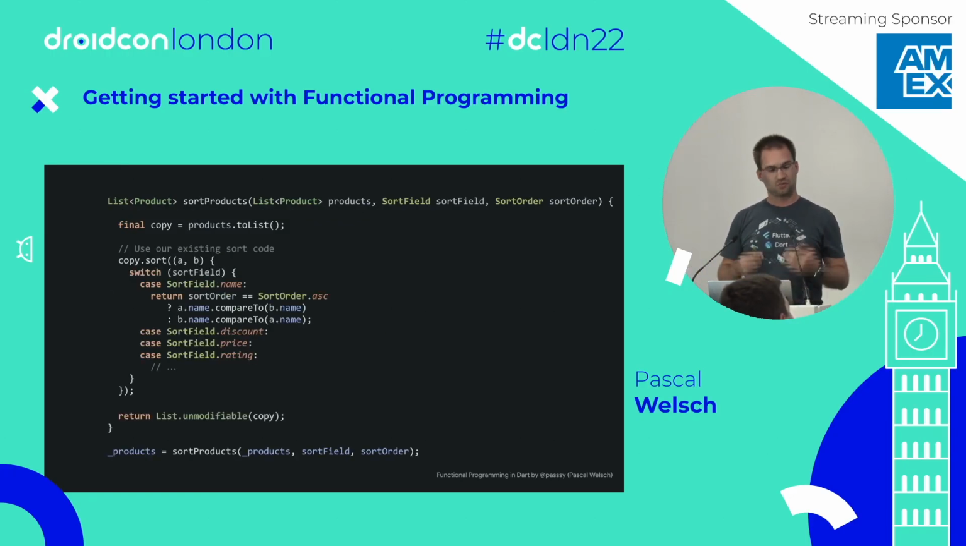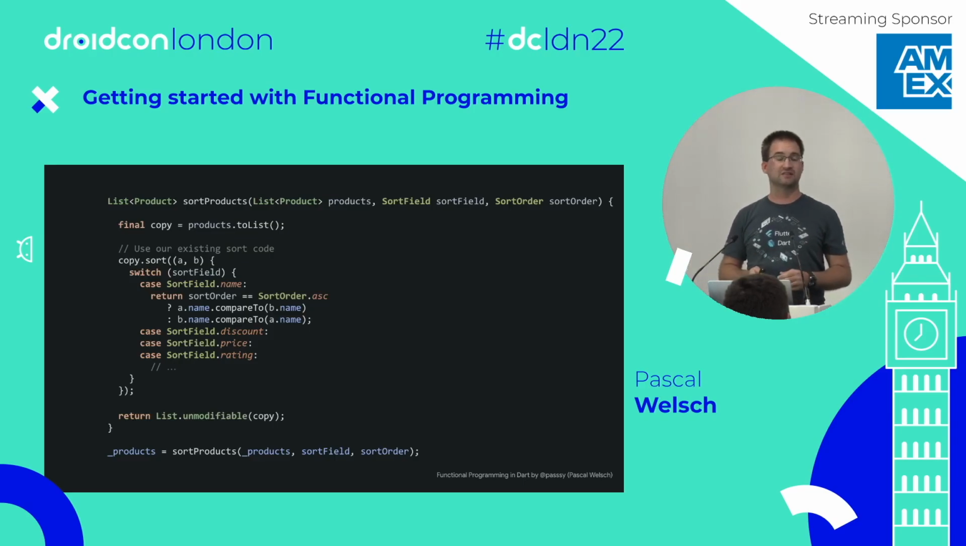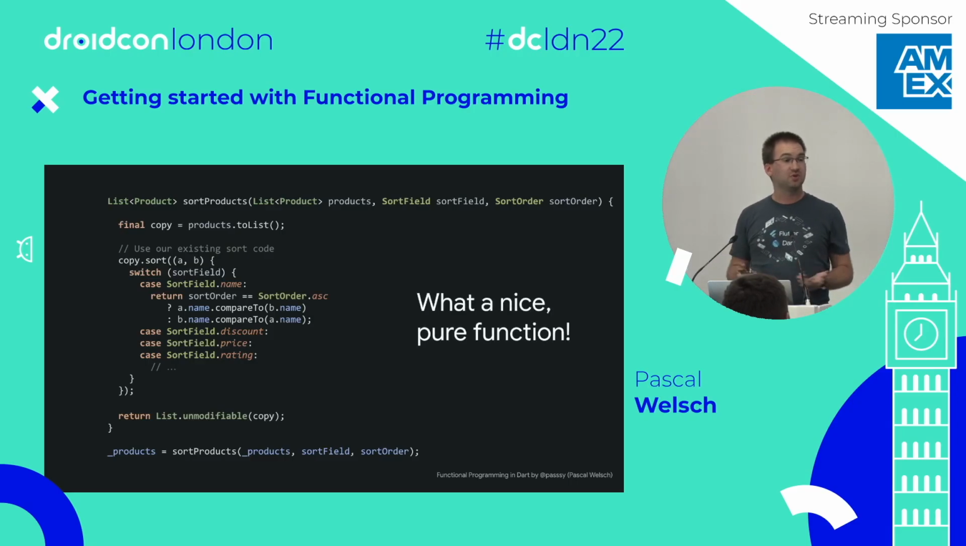Next, we can basically reuse the code we wrote before and use the sort function, but only on the copy we did. So we are not changing the input products list, but we only change the copy and return a new list at the end, so nobody else can manipulate it. This is a nice pure function. We did it. We introduced a pure function to a Flutter application.